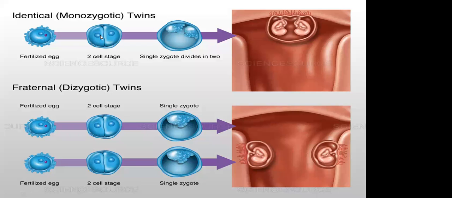These two cells which are dividing now, if they don't divide completely from the animal pole to the vegetal pole, and somewhere in the vegetal pole it is not divided completely, and they start to develop individually, but at one pole it does not divide completely, then the head is fused.